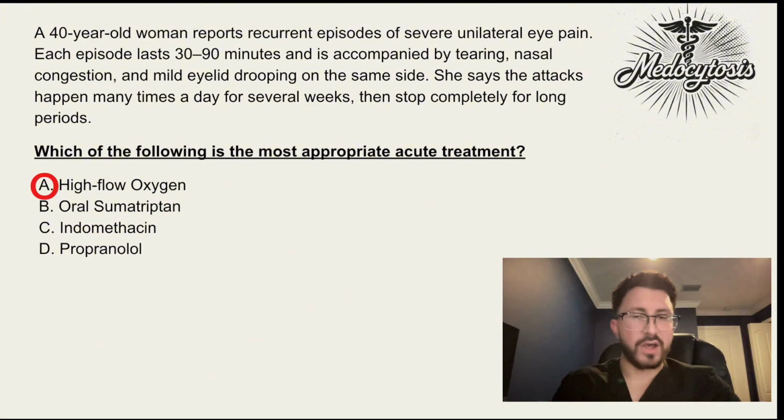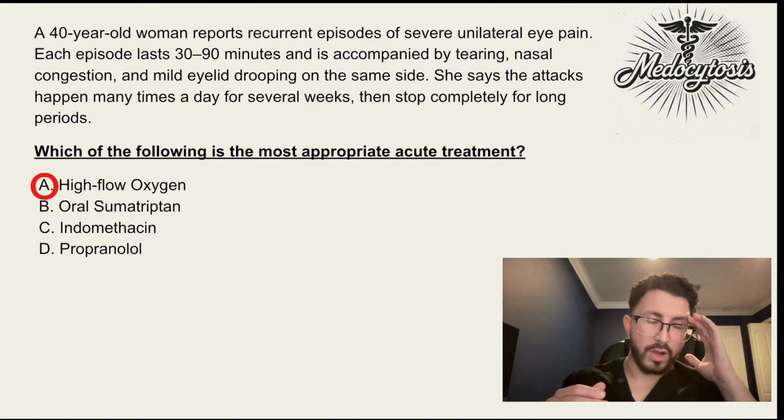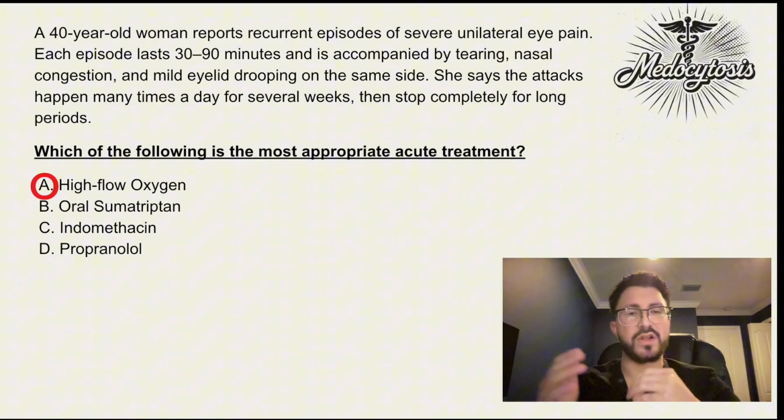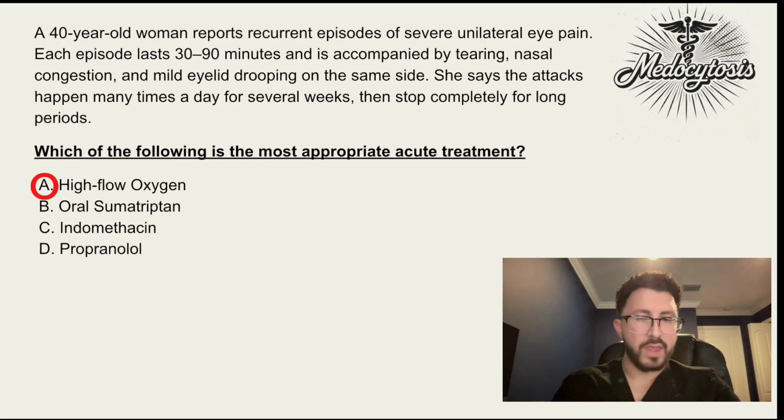It also helps with decreasing the activity of our trigeminal nerve, which is causing a lot of retroorbital eye pain as well. And also helps calm autonomic symptoms like the ptosis, the rhinorrhea, the tearing of the eye. So this is why it's the best option. However, for prophylaxis of cluster headaches, we give verapamil, which is a non-dihydropyridine calcium channel blocker. So for cluster headaches, you want to give a non-rebreather mask with 100% oxygen. It'll help clear the cluster headache quickly and treat it.